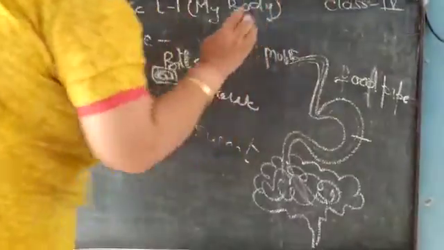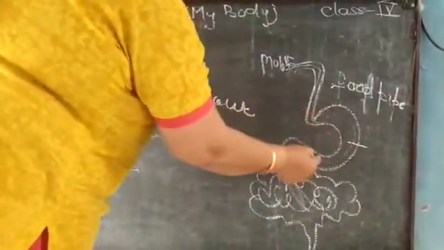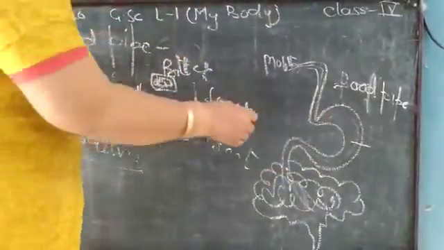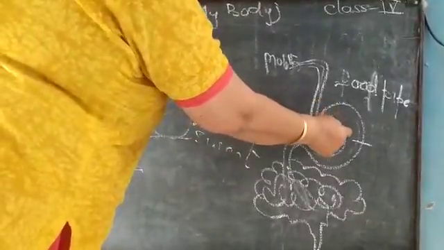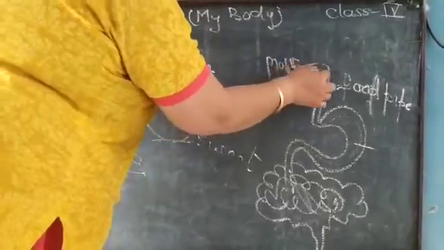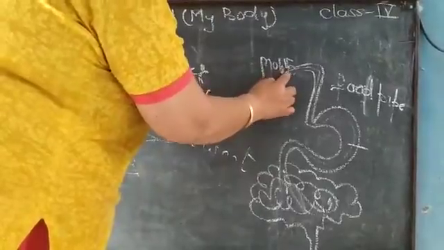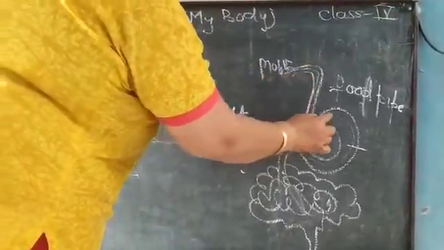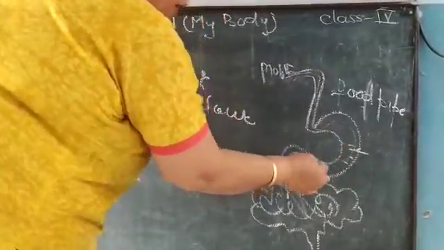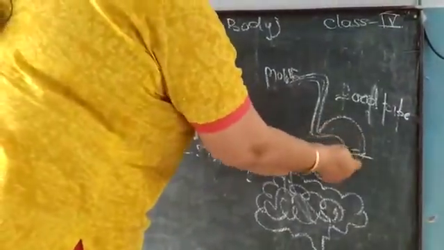Now what is the function of the stomach? The stomach is a muscular type of organ. It is a muscular bag which can store food for 4 to 6 hours. As soon as you put the food in the mouth and it is chewed by the teeth, digestion has already started. After a little bit of digestion, when the food comes to the stomach, the stomach contains some digestive juices which are secreted by the walls of the stomach.